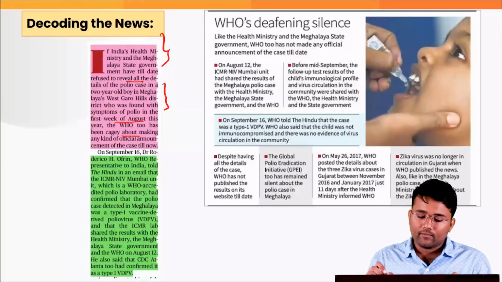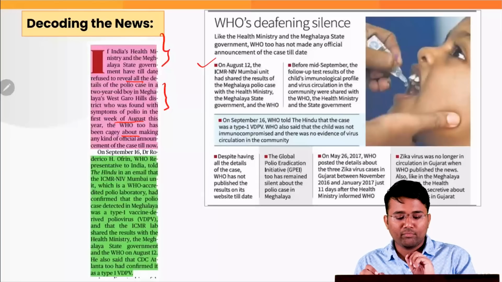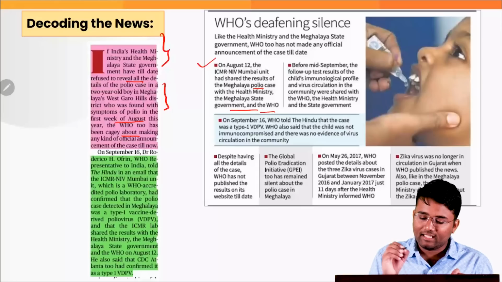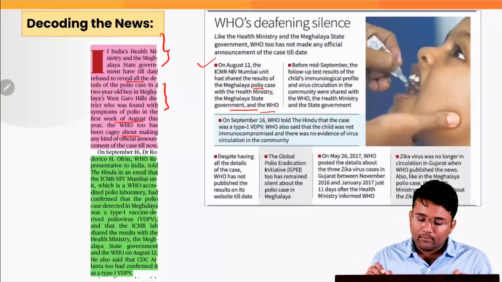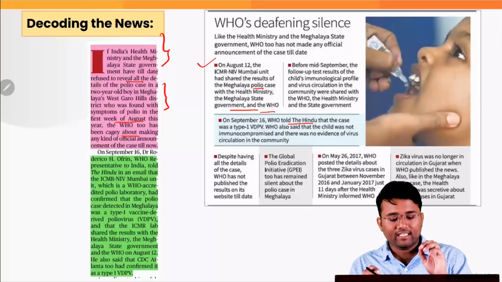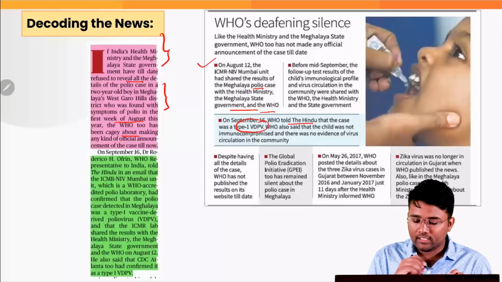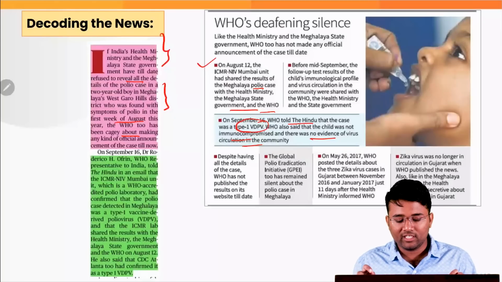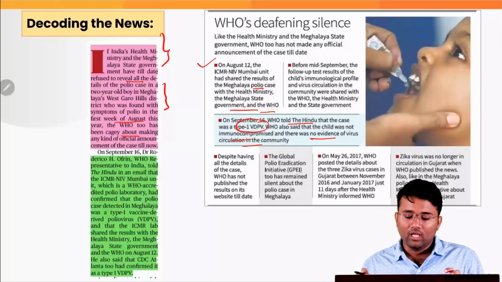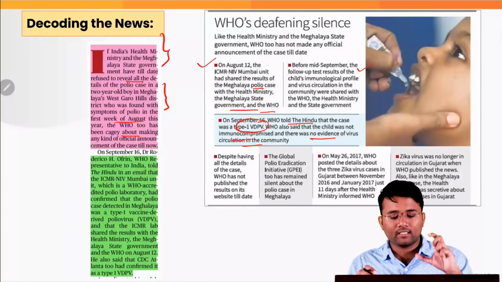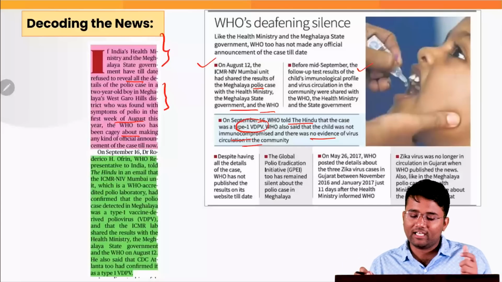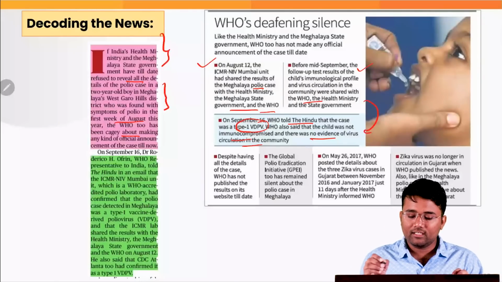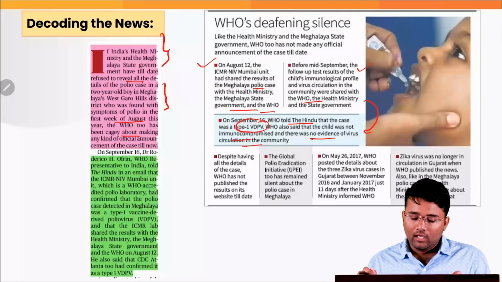Now, what has happened is that on August 12, ICMR NIV Mumbai unit had shared the results of the Meghalaya polio case with the Health Ministry, the Meghalaya state government and the WHO. On September 16, WHO told The Hindu that the case was a type 1 viral DPV, that the child was not immunocompromised and there was no evidence of virus circulation in the community. Before mid-September, the follow-up test results of the child's immunological profile and the virus circulation in the community were shared with WHO, and this is with regard to only that WHO shared its reports with The Hindu.